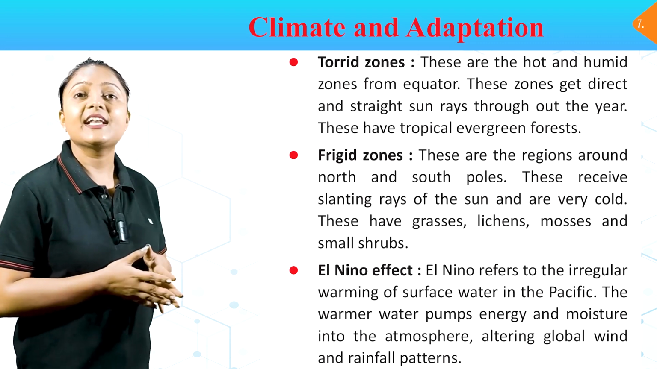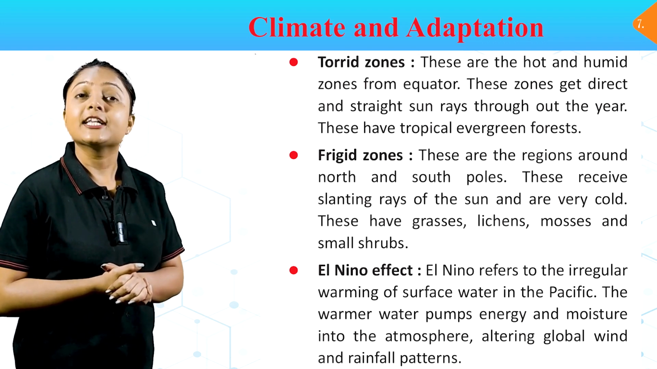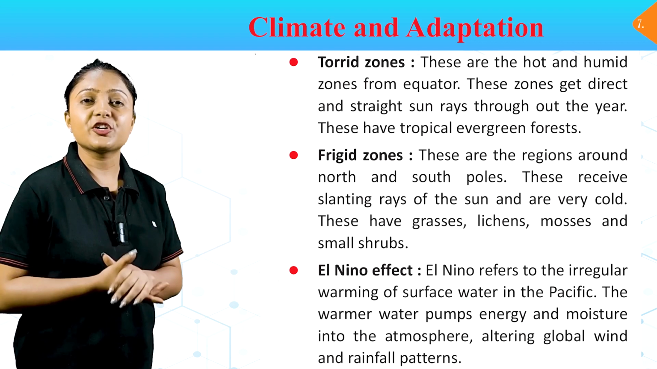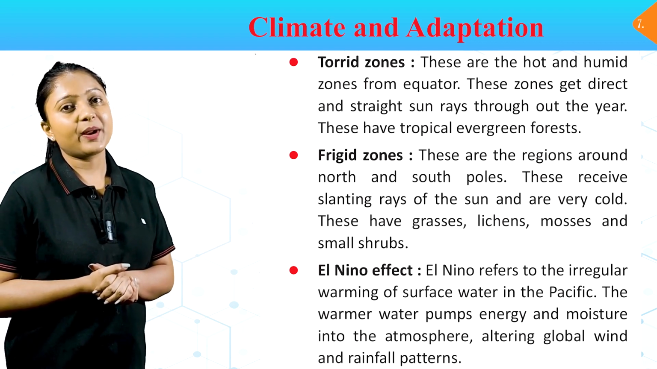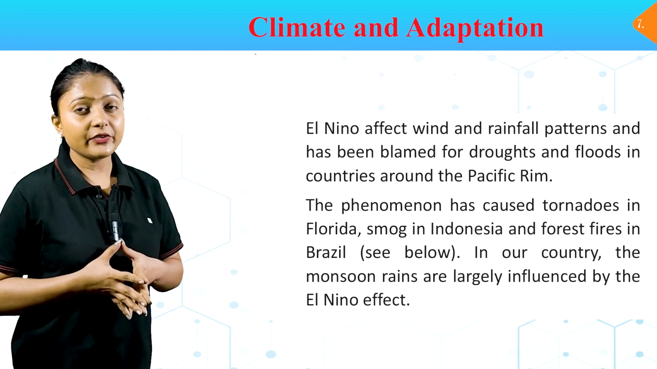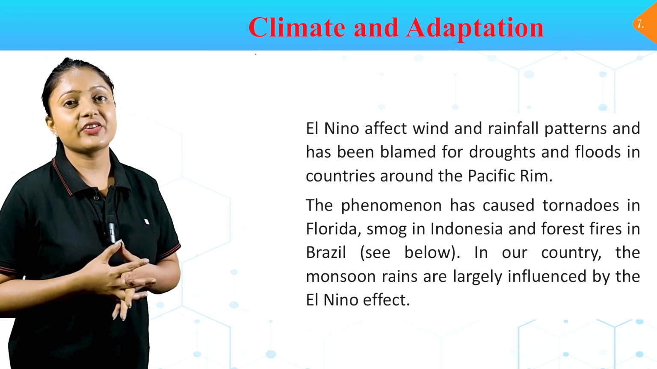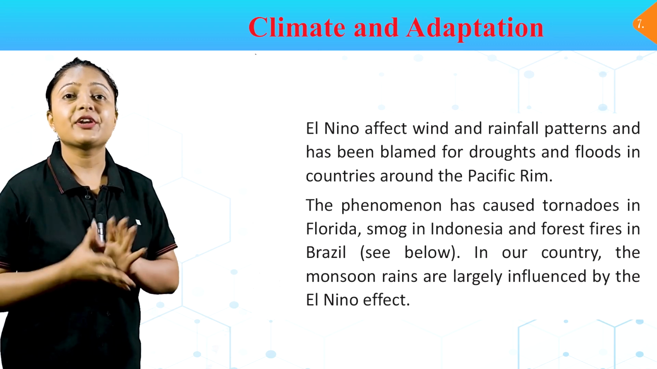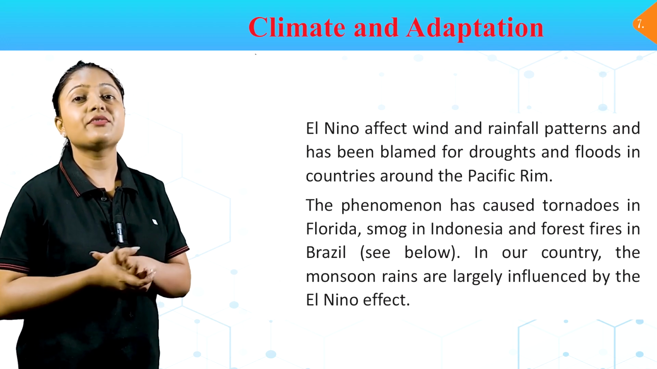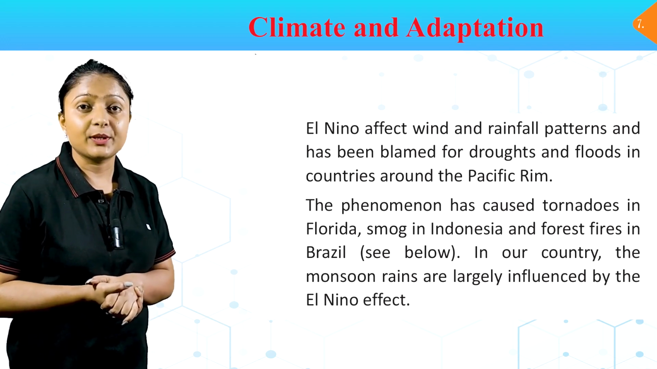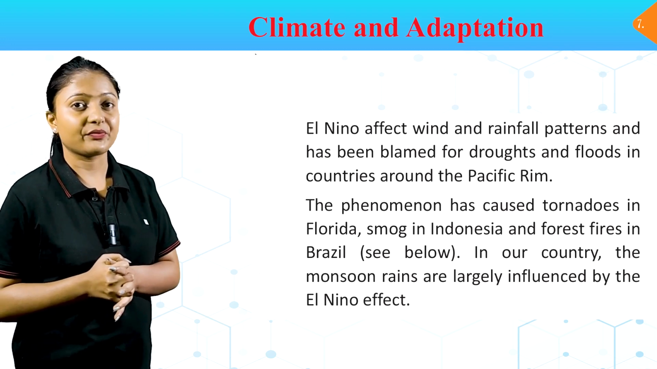El Nino effect. El Nino refers to the irregular warming of surface water in the Pacific. The warmer water pumps energy and moisture into the atmosphere, altering global wind and rainfall patterns. El Nino affects wind and rainfall patterns and has been blamed for droughts and floods in countries around the Pacific Rim. The phenomenon has caused tornadoes in Florida, smog in Indonesia, and forest fires in Brazil. In our country, the monsoon rains are largely influenced by the El Nino effect.